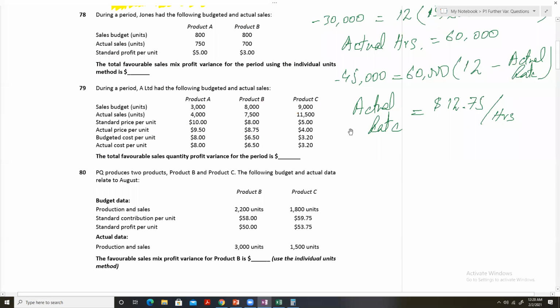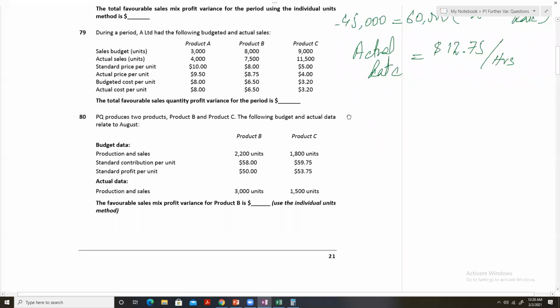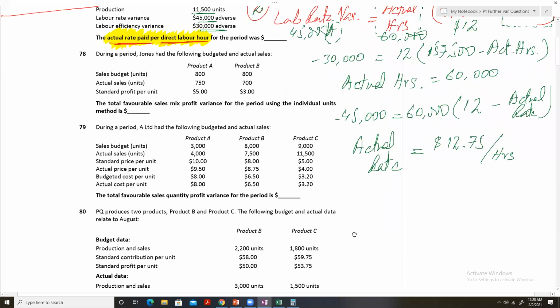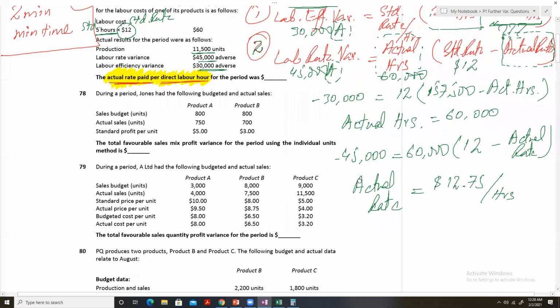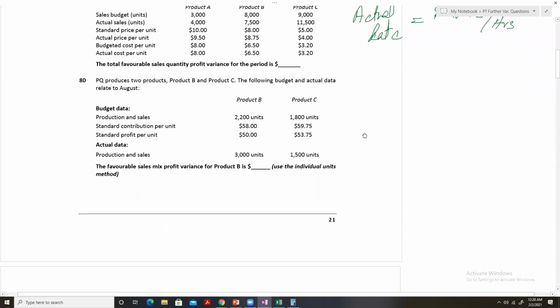So let's move on with our backward calculation of variances, and let me look at if I have any other question of backward calculation.